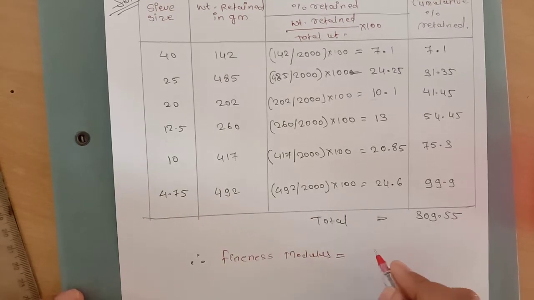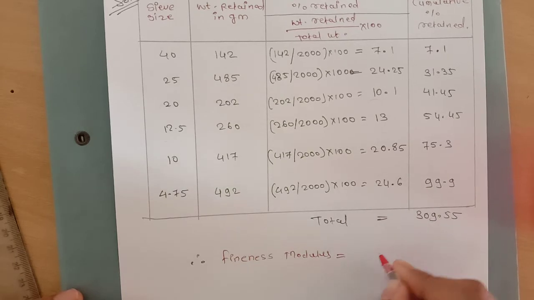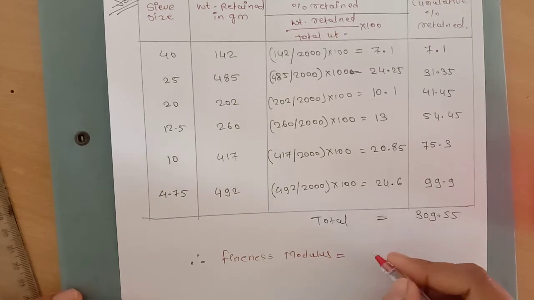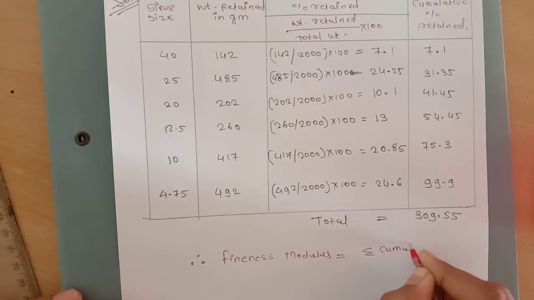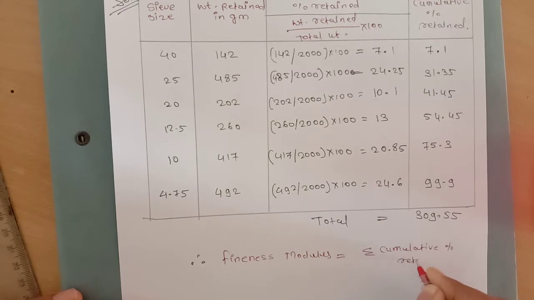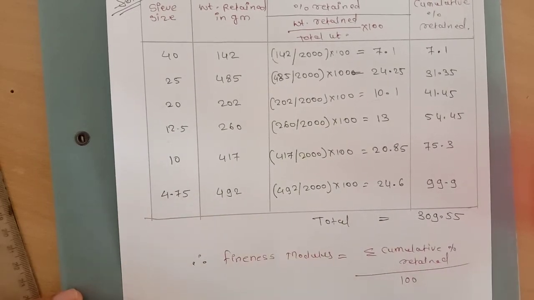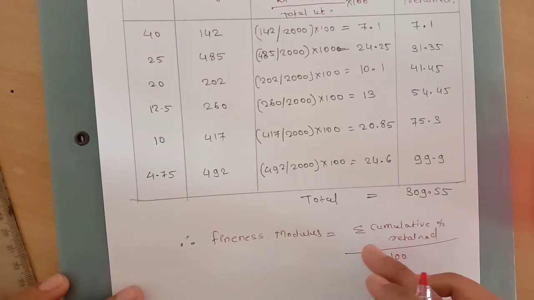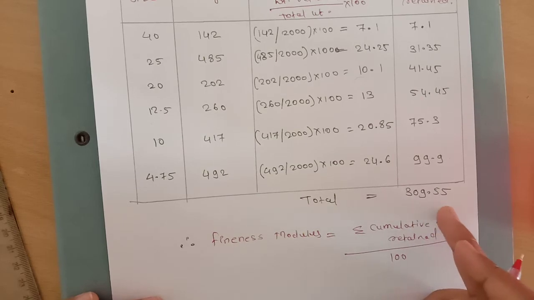The formula is: fineness modulus equals total cumulative percentage retained divided by an arbitrary number, that is 100. We know that the total cumulative percentage retained is 309.55.